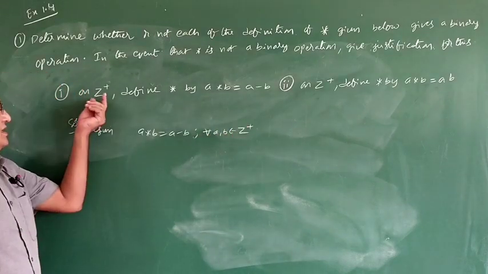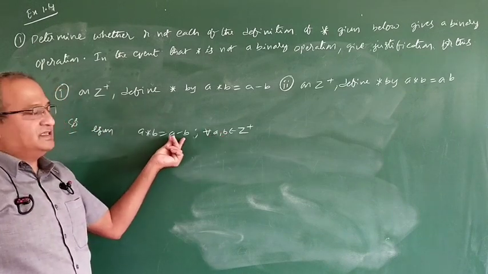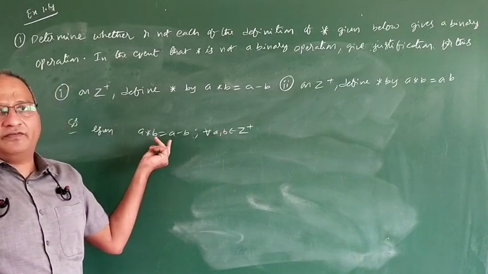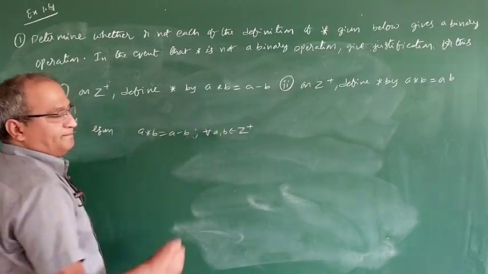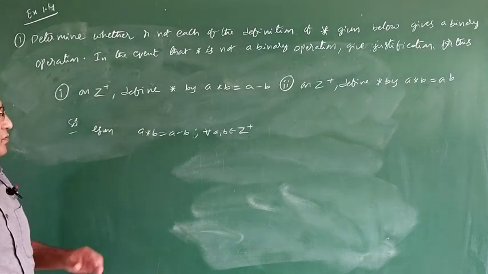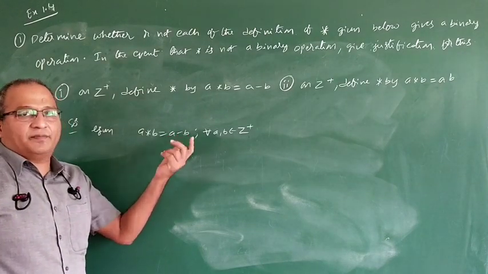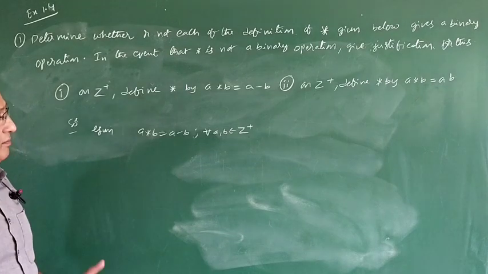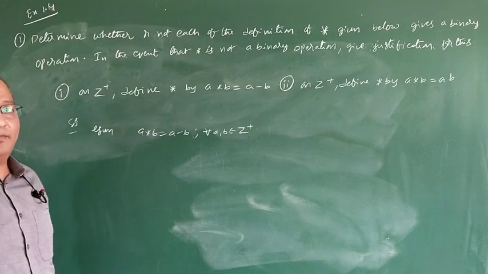On one set A, I told you, I am taking two elements and the star is defined as this. It is a regular operation that we used previously also. Now here Z plus is given. So Z plus means what we have to take. For example, 4 minus 2 is not a problem. We will get a positive number. But if you go for 2 minus 4, what is it? Minus 2.